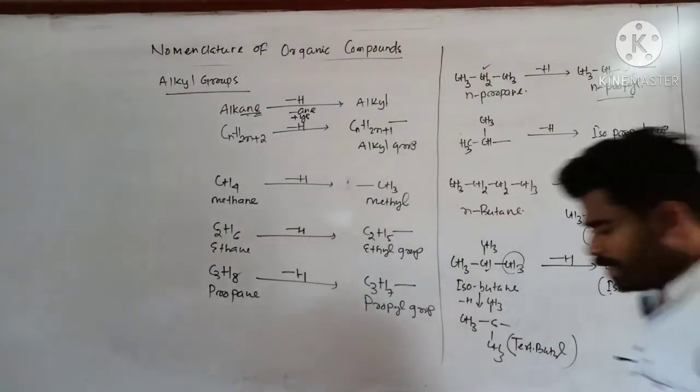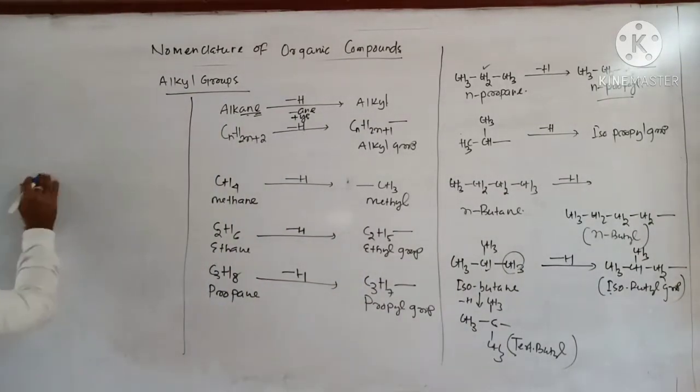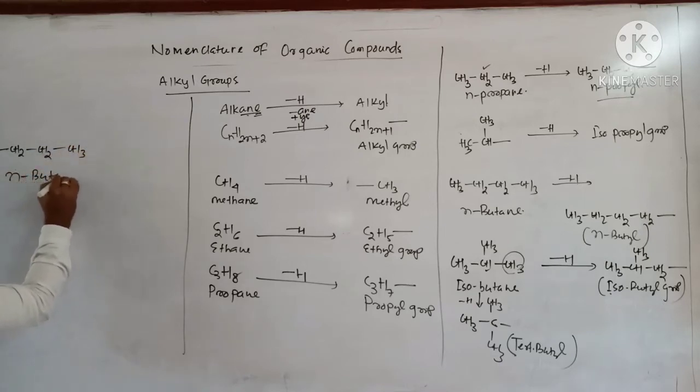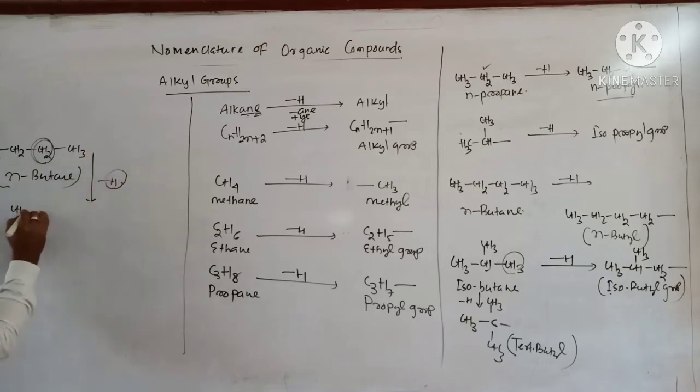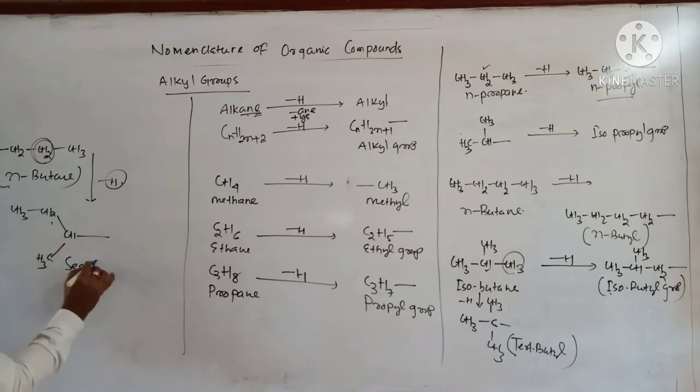Similarly, look at here. If a compound is like this, CH3, CH2, CH2, CH3, this is n-butane. If I replace this hydrogen atom from this carbon, then the structure is like this. CH3, CH2, CH, one hydrogen atom from this carbon atom gets lost, CH3. This carbon atom is secondary, so this is called sec-butyl group.